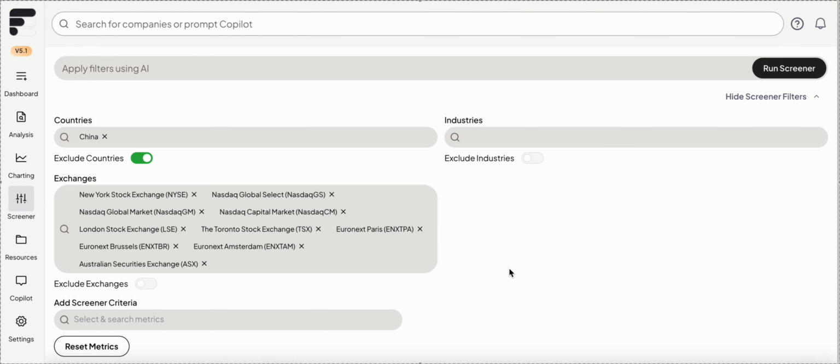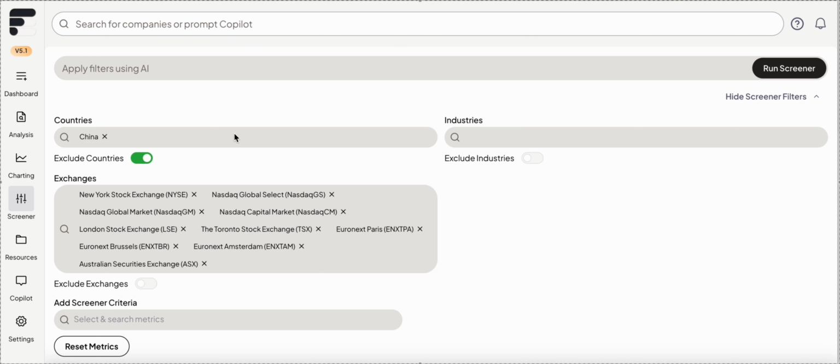All right, so here we are on the fiscal screener, and I just want to run through and show you how I screen for good dividend stocks. And the way I think about this is I try and cast a wide net, and then I will narrow it down depending on how many companies I get.